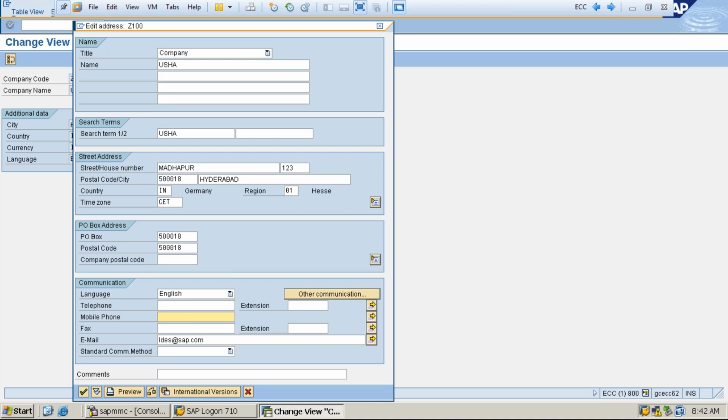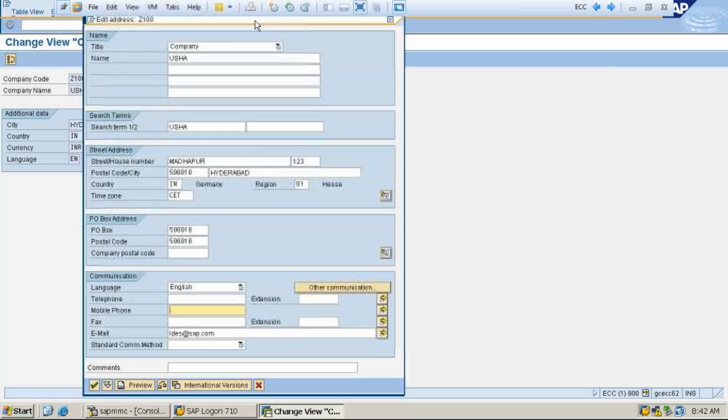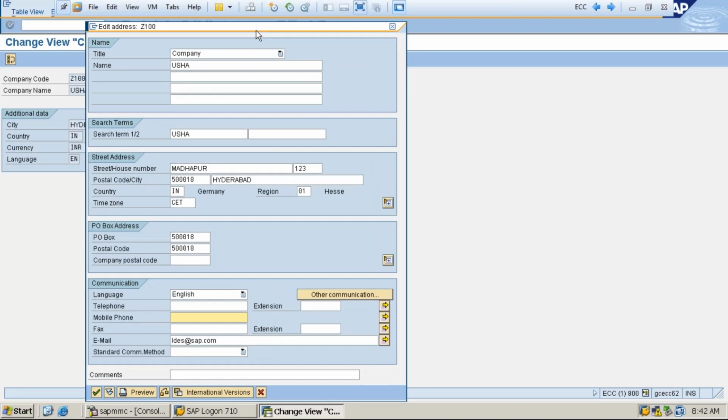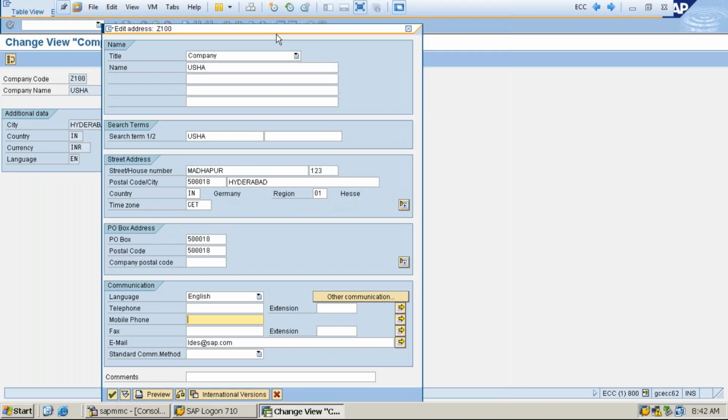Now you should get one doubt. We are learning creating a company code and creating the enterprise structure. So we are entering the details as per our knowledge. But in real time, who will give these details? What is the company address? What is the PIN code number? What is the street? Who will give these address details? The core users or end users will give the details. Then the consultant will enter them here.